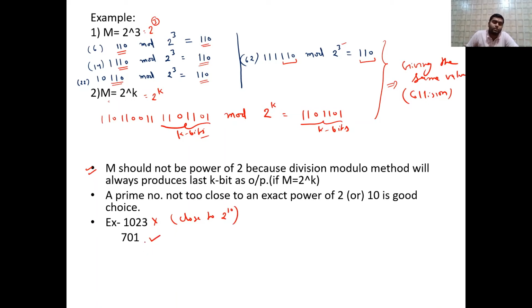It is not close to power of 2 or 10. So that's why this is a good choice. So है ना, तो जो टेबल का साइज है that must be a prime number which is not close to power of 2 and 10. Okay, in case of modulo division method. So this is what modulo division method hash function. This is the first type of hash function.